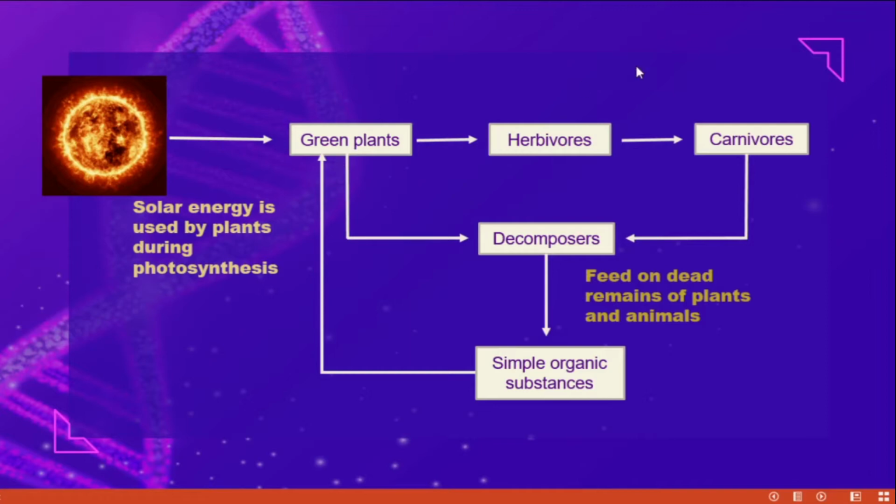When herbivores eat the green plants, the energy goes to the herbivore. When a carnivore eats the herbivore, the energy goes to the carnivore. So likewise, the energy goes from one organism to another.